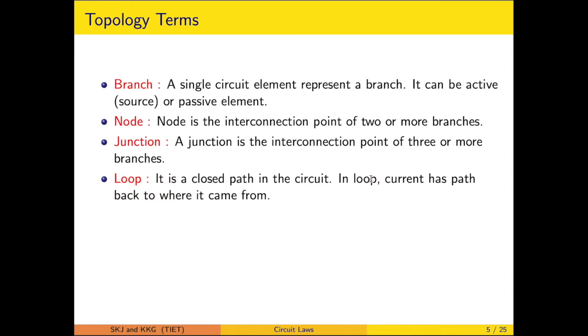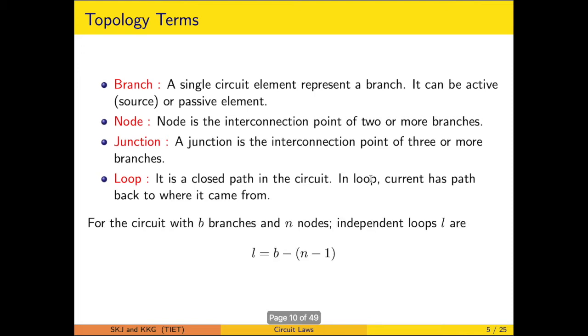Now if we define the number of branches and the number of nodes, then there is a relationship with the fundamental loops, or you can say the independent loops. That is dictated by L = B - N + 1, where B is the number of branches, N is the number of nodes, and L is the number of independent loops. These independent loops carry some meaning, and that will be used when we discuss, let's say, mesh analysis.